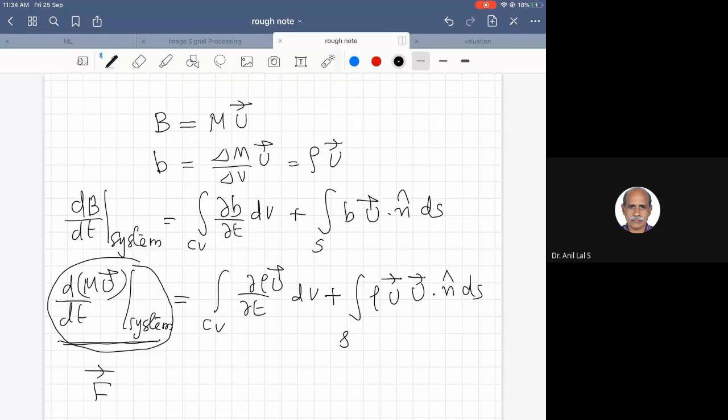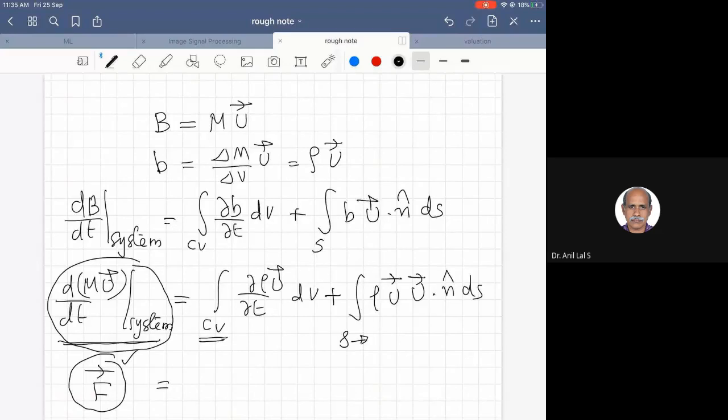So you have to find an expression for this. The continuity equation was simple because dm by dt is 0, whereas now you have to obtain the equation for the force. So you have to analyze what are the forces acting on the fluid system. Then we can write an equation for F for the fluid system. So this is on the control volume, and this is on the control volume surface, right?